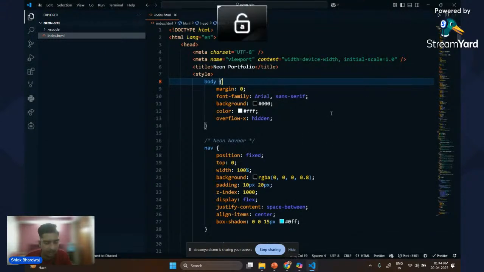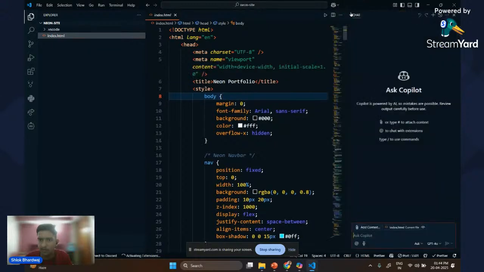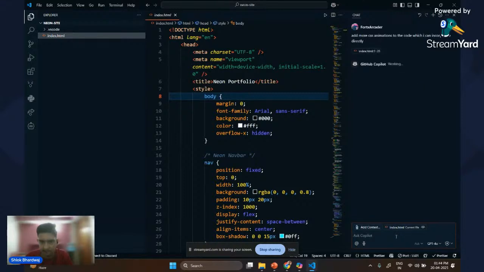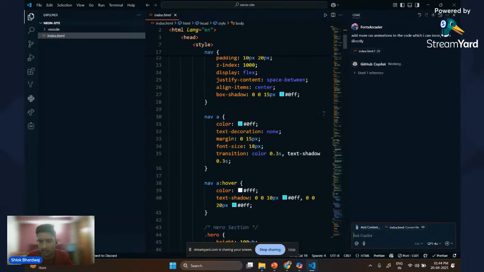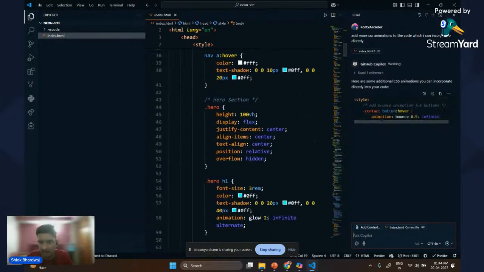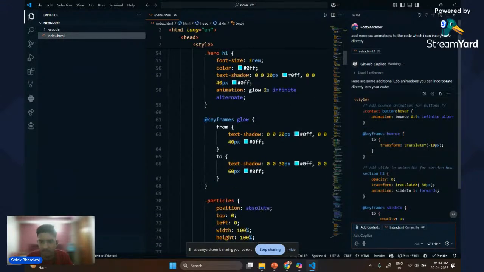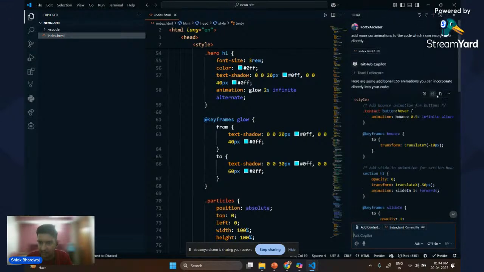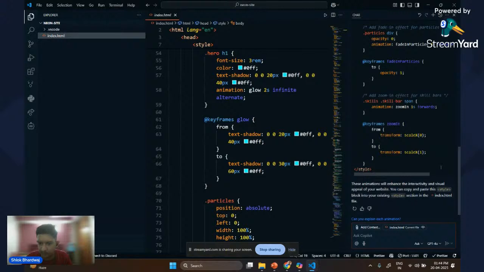If we look at it, for example, I'll just open a new chat from here, a fresh chat, and I'll ask, add more CSS animations to the code, which I can incorporate directly. So it can simply work upon it, give us the code, we'll add it, and we can add more animations to the same. For example, okay, it gave us a lot of animations.